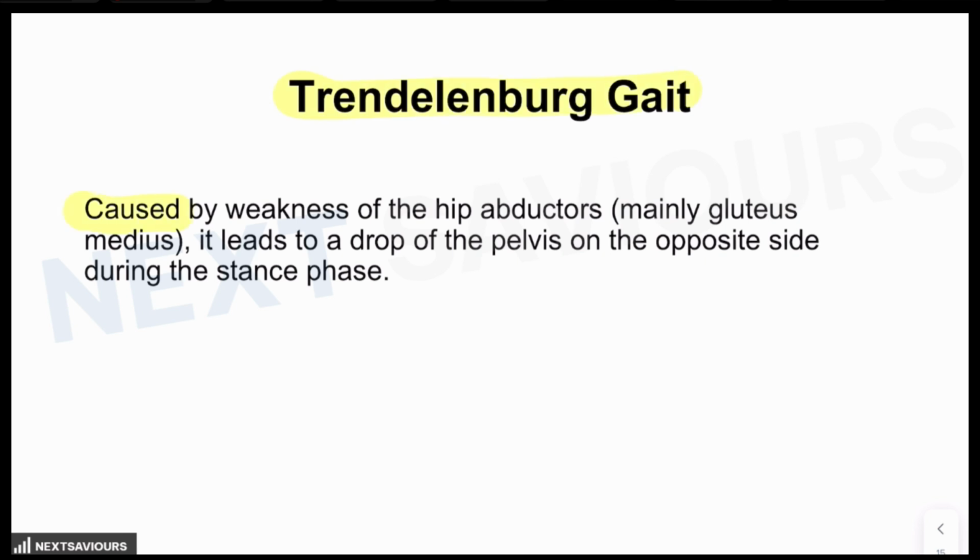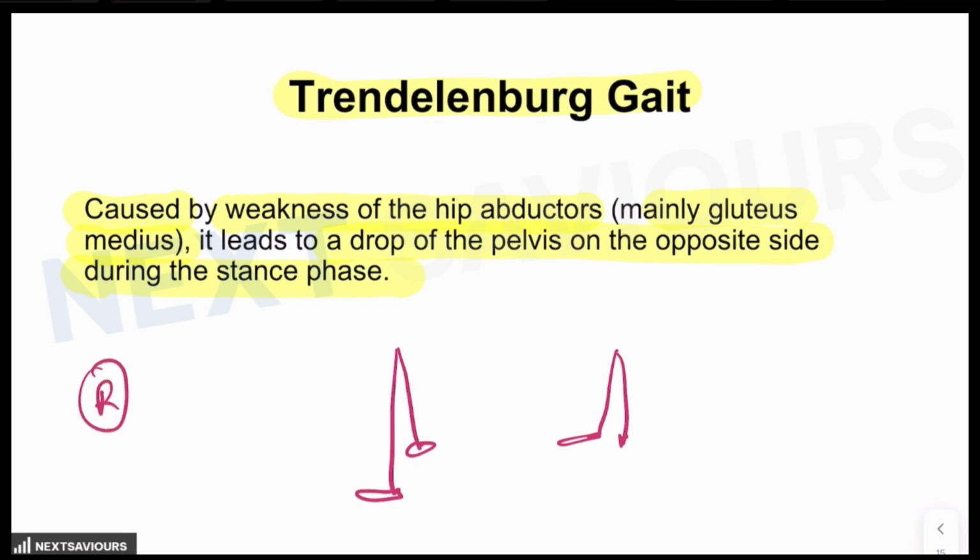And in case of Trendelenburg gait, as we have already talked about, it is caused by the weakness of the hip abductors, mainly gluteus medius, which leads to drop of the pelvis on the opposite side during the stance phase. So how is it going to affect the gait? Whenever you bear weight on one limb, the other limb has to move up. But in case of Trendelenburg gait, the other limb also drops down. So the patient seems to be walking like, when he bears weight on the right lower limb, the left lower limb moves up. But when he bears weight on the left lower limb, the right lower limb moves down. So this is how the Trendelenburg gait is identified.